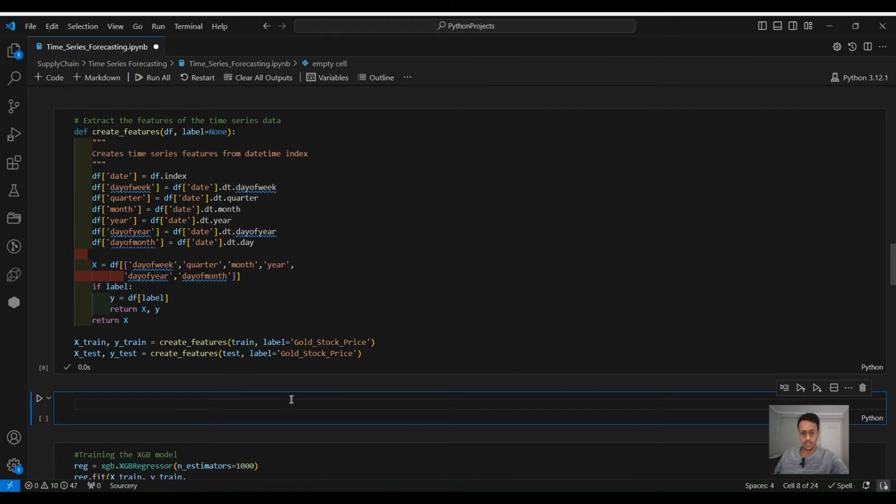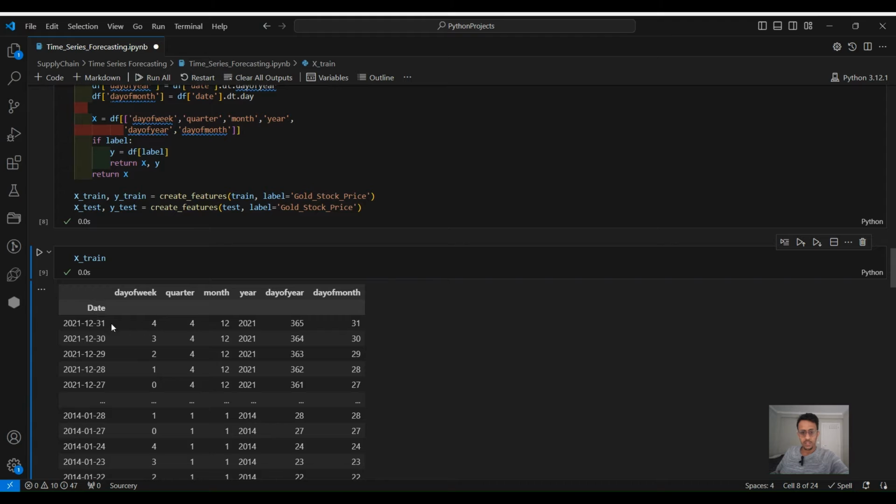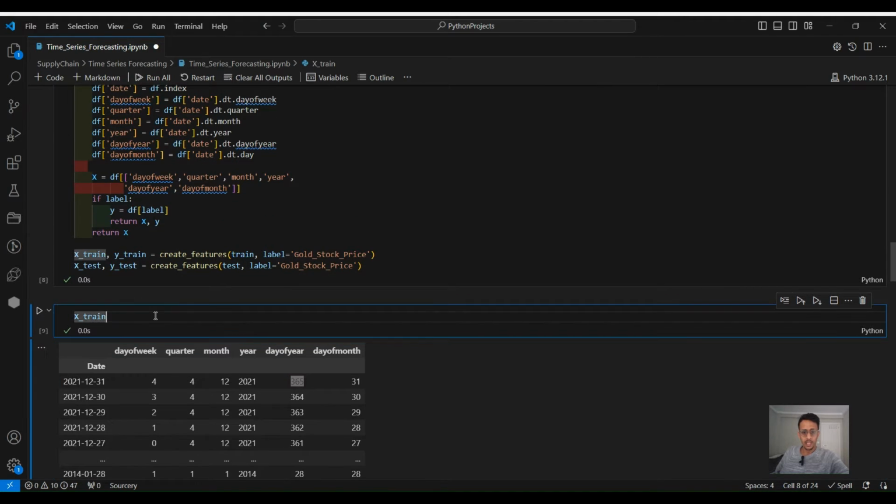If you want to see this, we can say here X train, and as you can see, for each date we have features that have been extracted from the date: the day of the month, the day of the year, and so on. And what is the Y train?